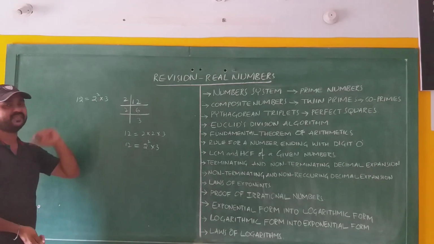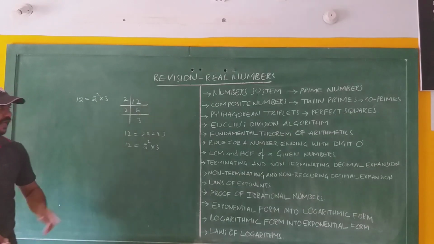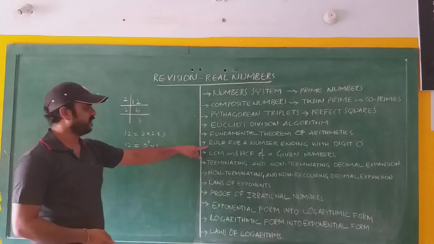2 is a prime number, 3 is a prime number. Okay, next. This is the next one, the important topic.